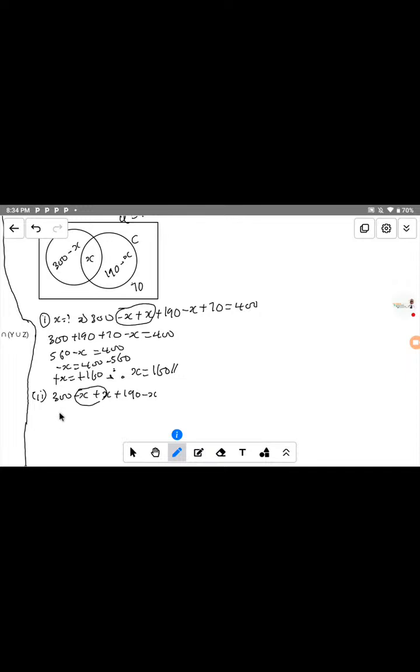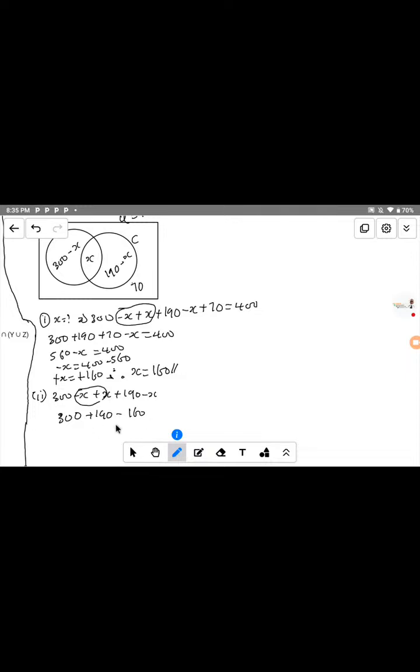So that means that we have 300 plus 190 minus s. Since our s is equal to 160, the value of s is 160. Now, anywhere you see s, we replace it by 160. So therefore, this one now means that we have it as 160 here.